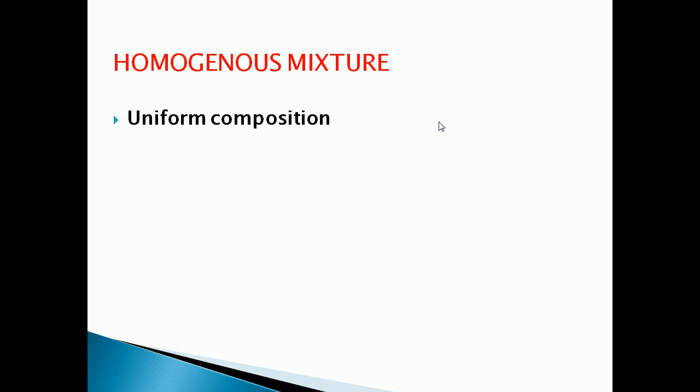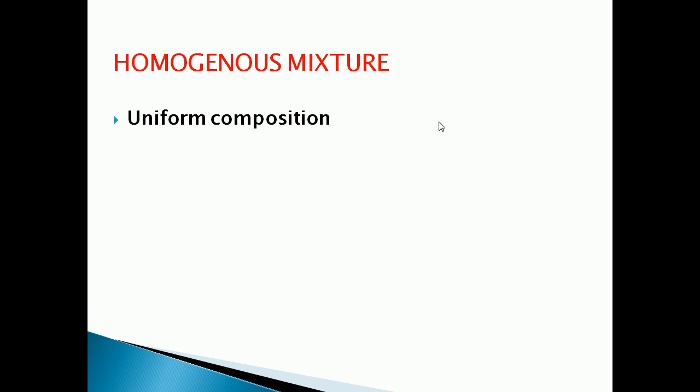Understood, children? So in this kind of mixture, you can't distinguish the components, because the components in the mixture are uniformly distributed.